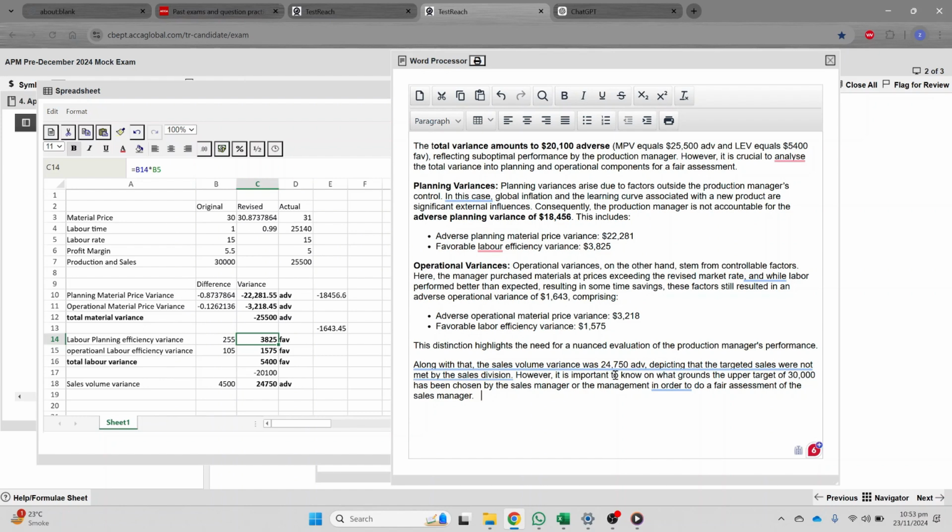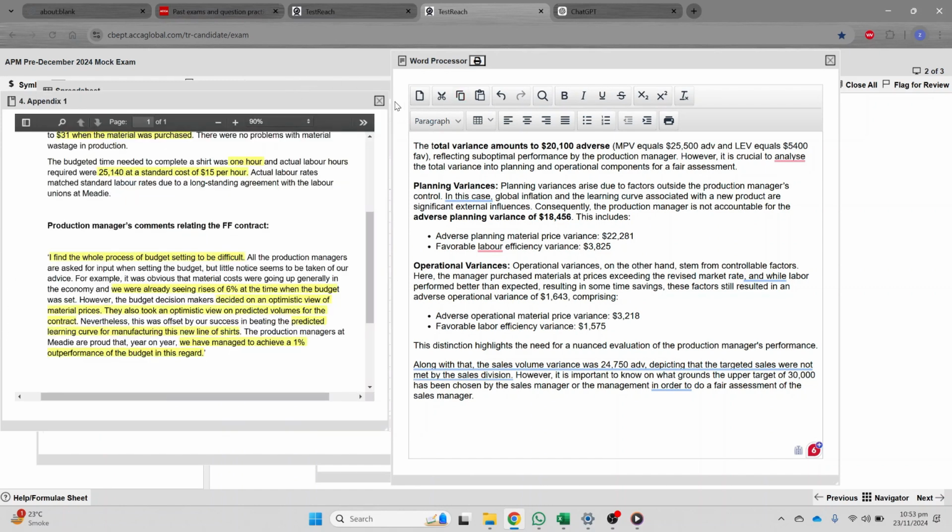If that came from upper management, then obviously you cannot analyze his performance on that basis, right? So this is in totality. Maybe 2 to 3 marks for this one, 2 to 3 marks for this one, 1 or 2 marks for the sales one, and then the overall calculation of all these variances. That will in totality make around 15 marks, right?